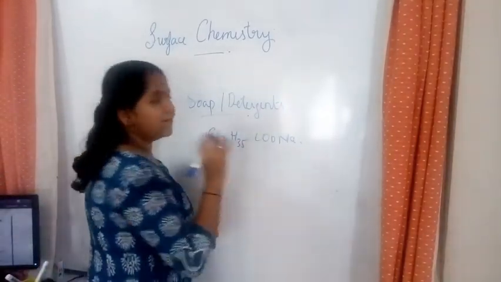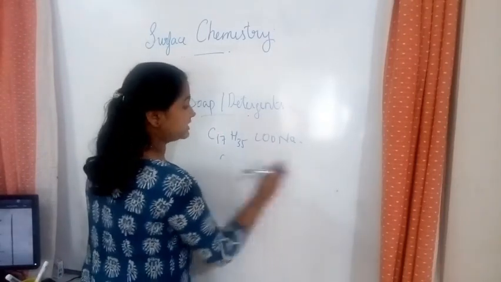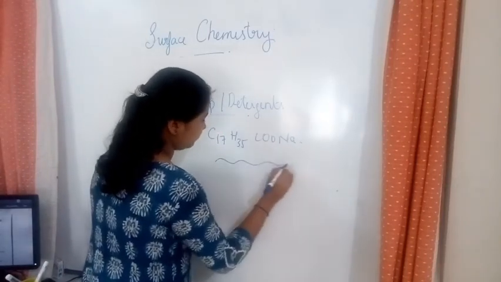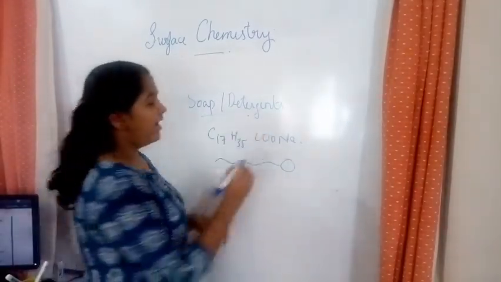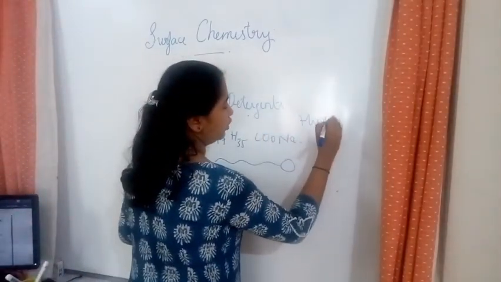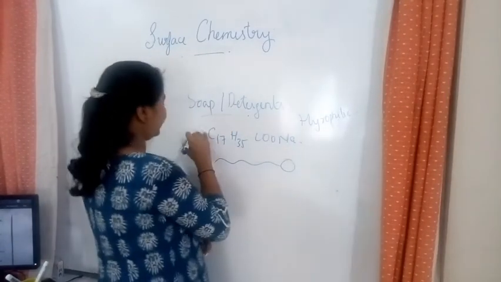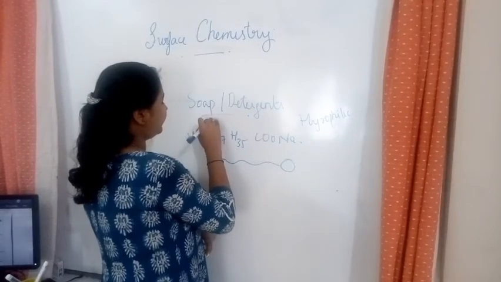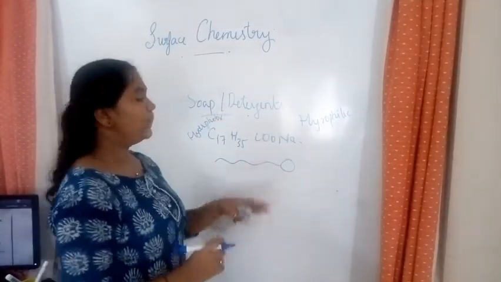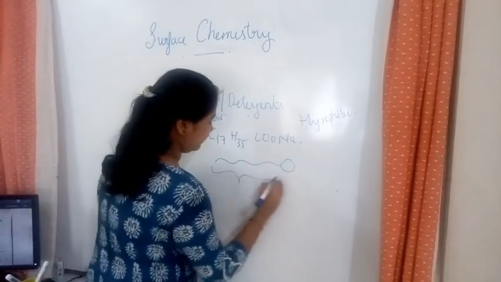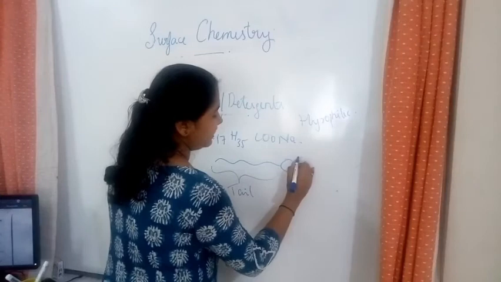So over here, we know a soap has a hydrophilic end and a hydrophobic end. We learned that also in our lower classes. This is known as the tail of the soap or the detergent, and this is the head.